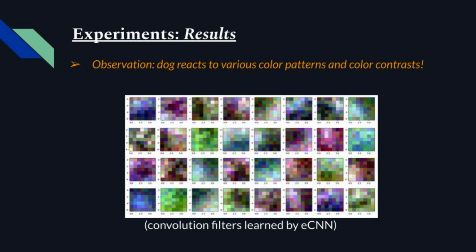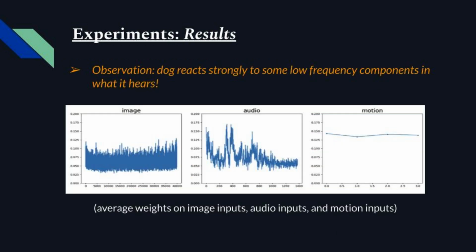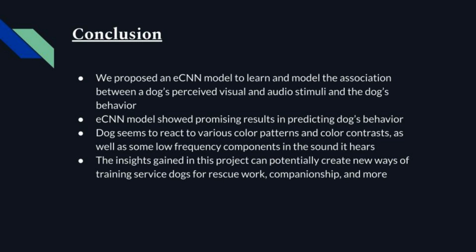We observe that the dog reacts to various color patterns and color contrasts. These are the graphs of the average weights on image inputs, audio inputs, and motion inputs. We found that the dog reacts strongly to some low-frequency components in what it hears. In this experiment, we proposed an ECNN model to learn and model the association between a dog's perceived visual and audio stimuli and the dog's behavior. The ECNN model showed promising results in predicting the dog's behavior, and we hope that the insights gained in this project could potentially create new ways of training service dogs for rescue work, companionship, and more.